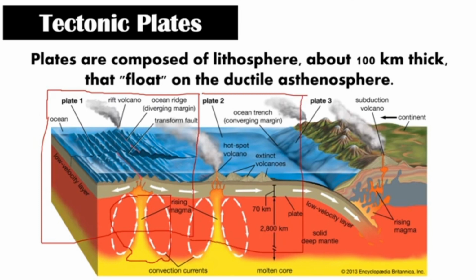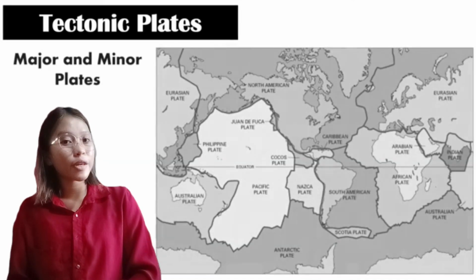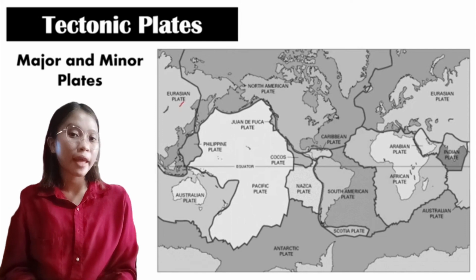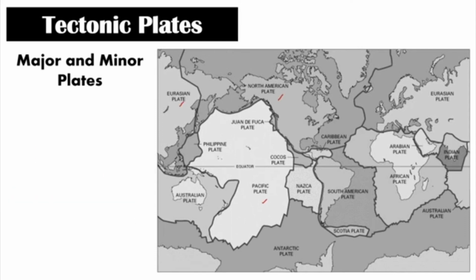So, in the illustration, here are the examples. First is plate 1, second is plate 2, and third is plate 3. So here are the major and the minor plates. There are 7 major plates, and they are the Eurasian plate, Pacific plate, North American plate, South American plate, African plate, Australian plate, and Antarctic plate.